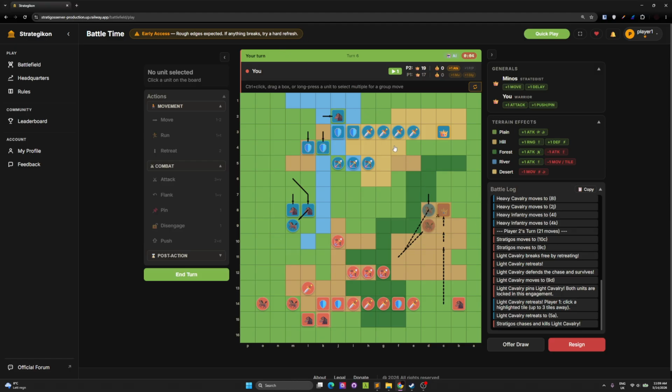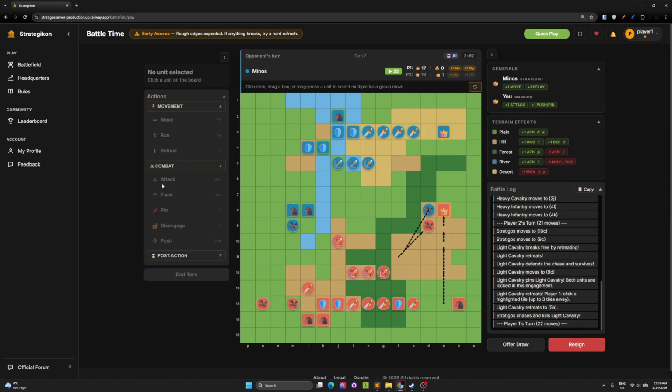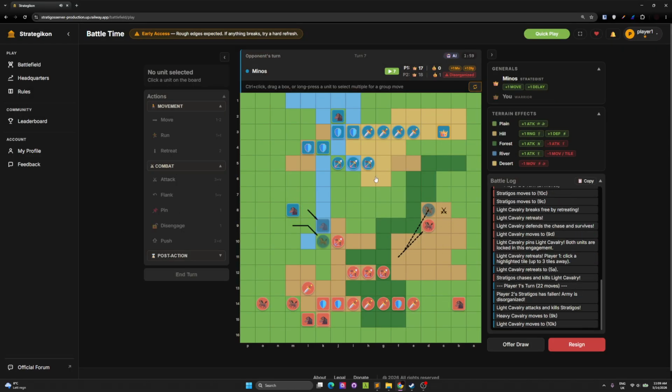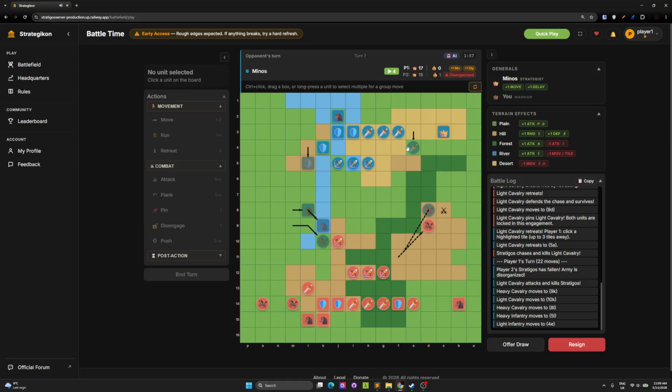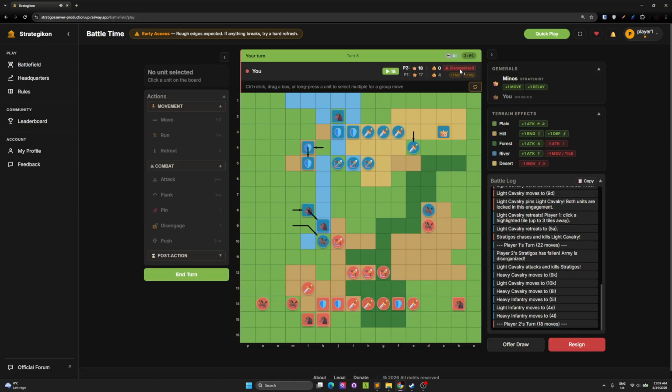So you can see this is quite dynamic. Let's end the turn. Okay, I cannot defend, whatever. Nice. That sound means your general is dead, or a general is dead. And if I hover, it says disorganized. I'm losing 3 moves and no special abilities. And the only way to win the game is either to forfeit, or be inactive, or lose all your pieces.